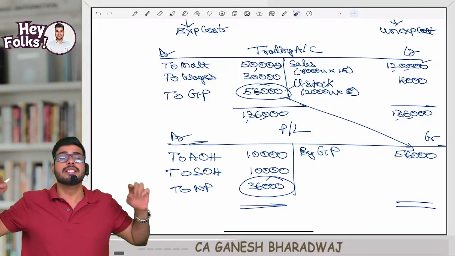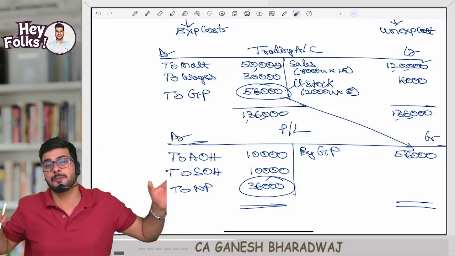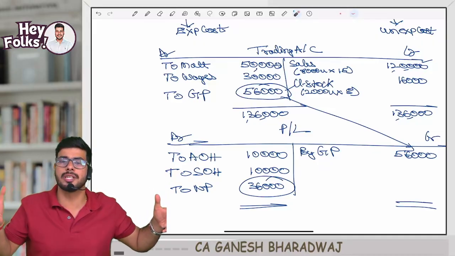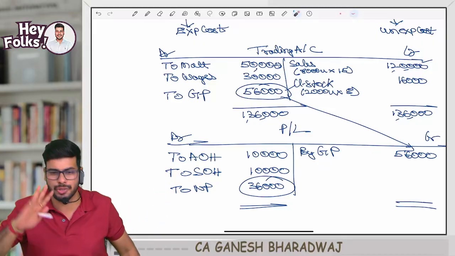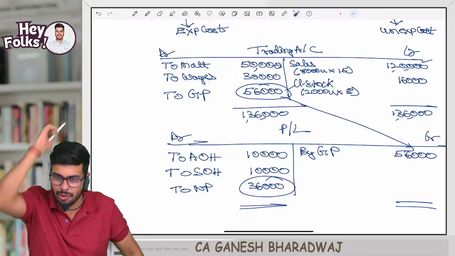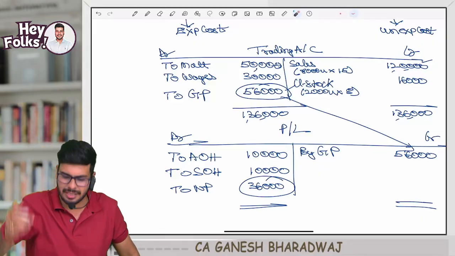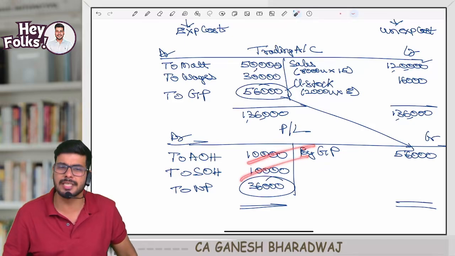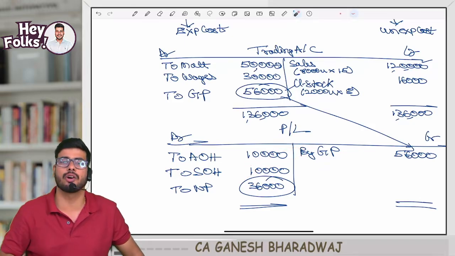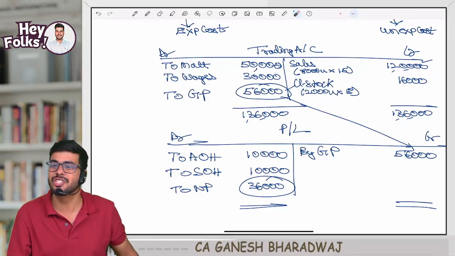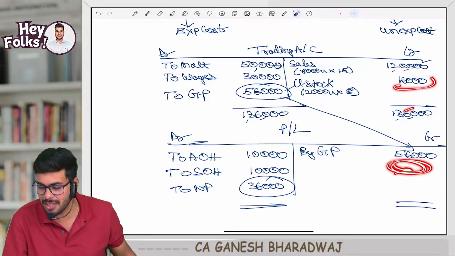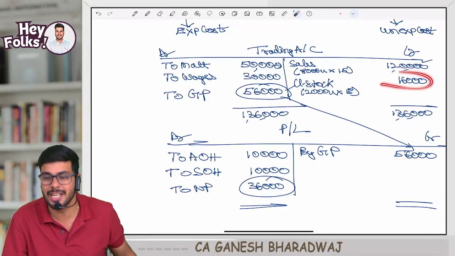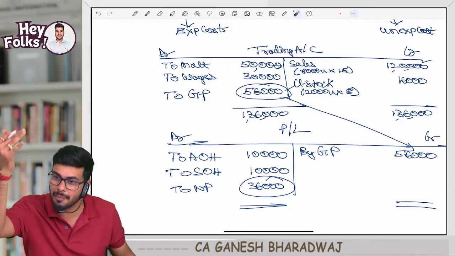Don't say that some portion is incurred in respect of units produced, and some portion in respect of units remaining unproduced. No. It is incurred only with respect to units sold. Suppose this year units sold is 0, still this admin and selling overhead should fully hit your P&L account. That's why I'm saying stock is not valued in P&L. Stock is valued only in your trading account. In your trading account, what cost will come? Only your manufacturing cost will come.